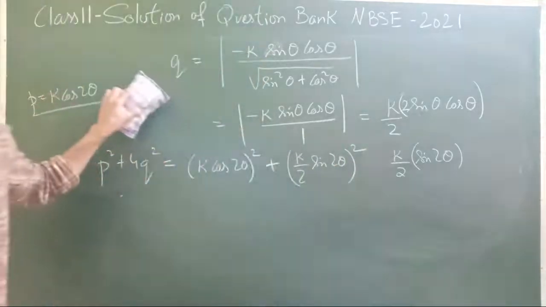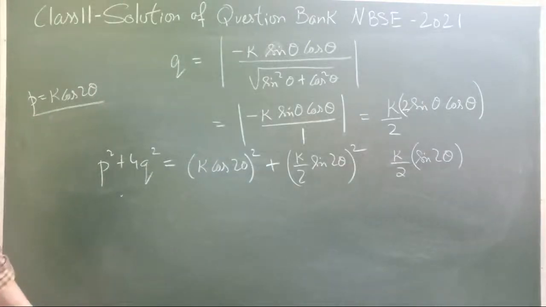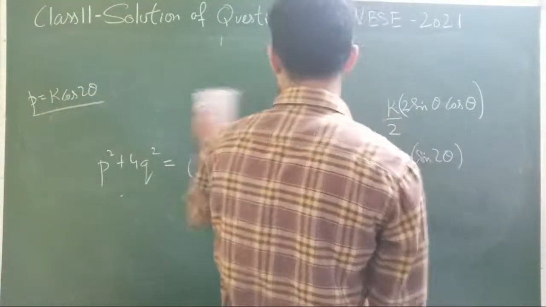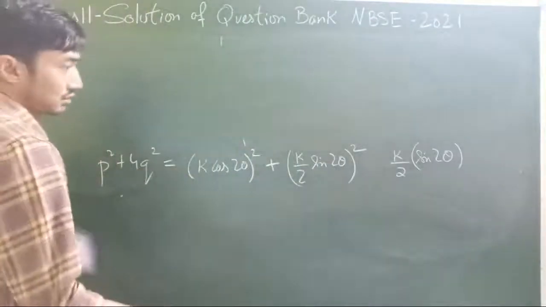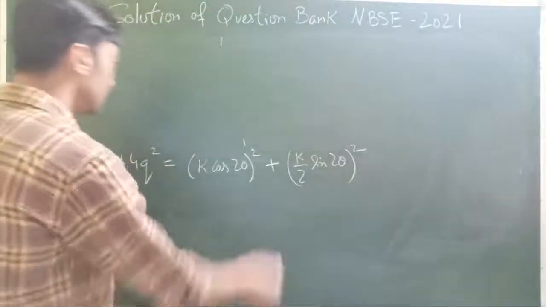Is it done? I will rub this off. Okay, I'm rubbing it off now. See, this is just about the theorem. If you know that theorem, then it's definitely easy. It's about simplification only.